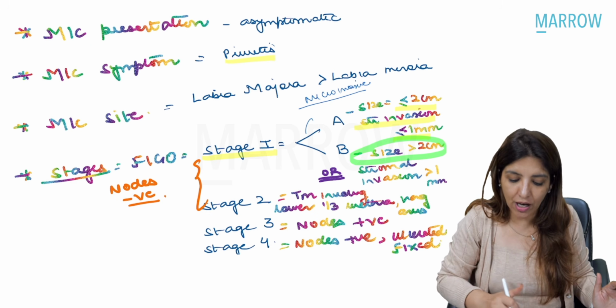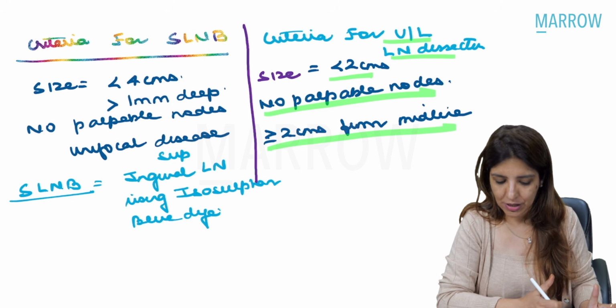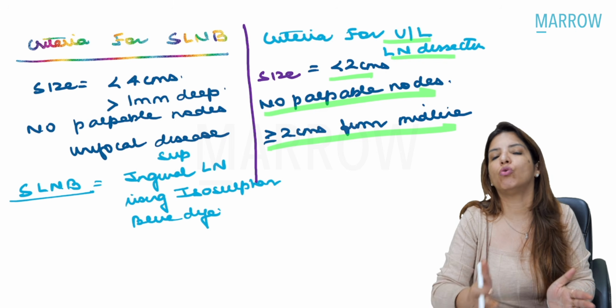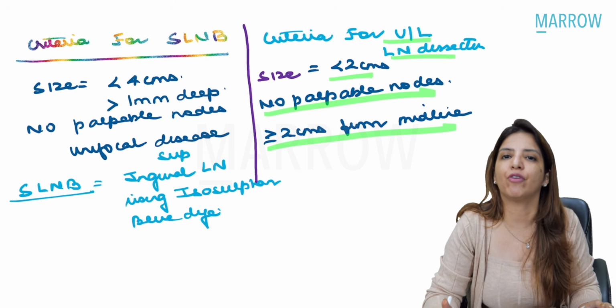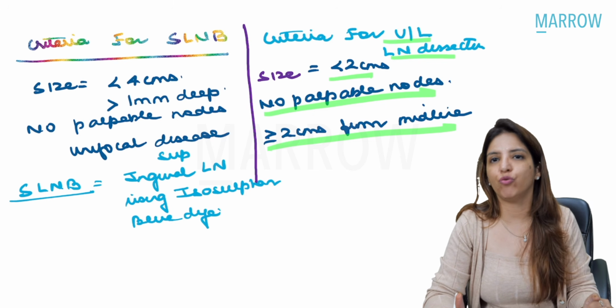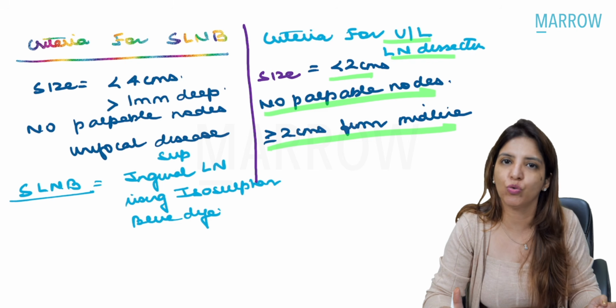Right? The criteria for unilateral lymph node dissection is size should be less than 2 centimeters, the nodes should not be palpable, and it should be more than or equal to 2 centimeters away from midline. If any of these criteria are not being fulfilled, you are going to go for bilateral inguinofemoral lymph node dissection.